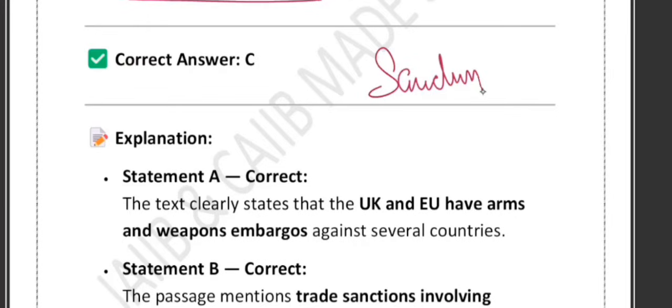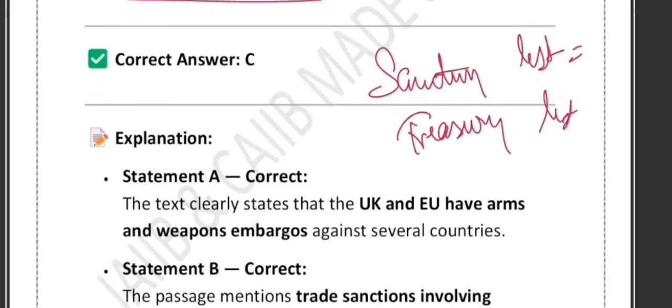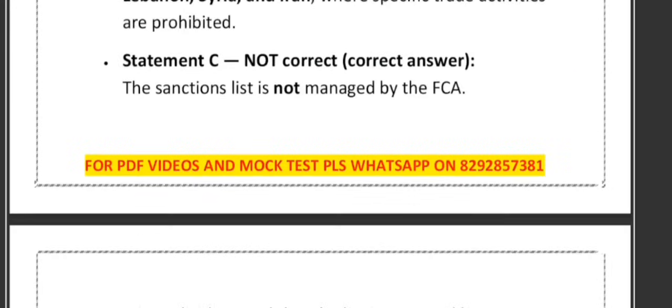So, FCA regulate, treasury sanction update. Just create this rhyme: FCA regulate, treasury sanction update. FCA financial rule, HMT sanction list. I hope it is crystal clear.